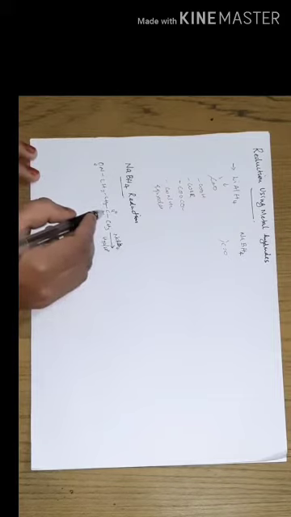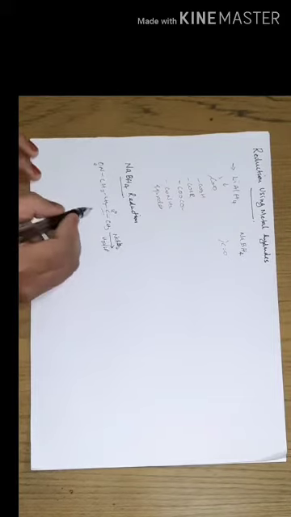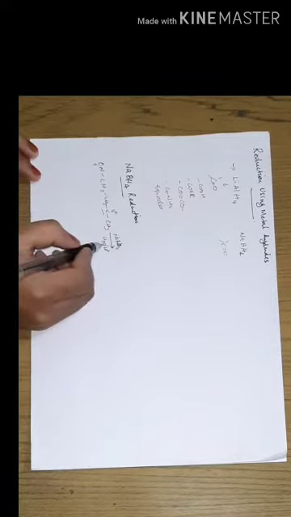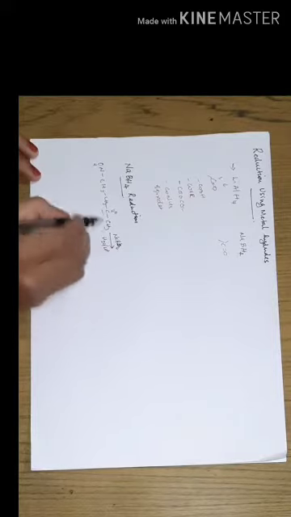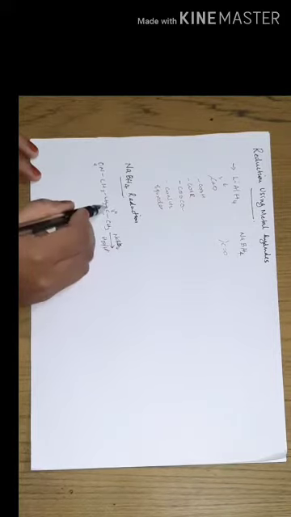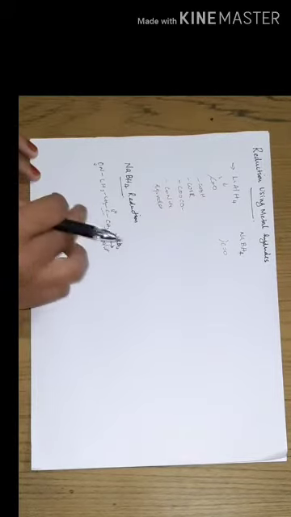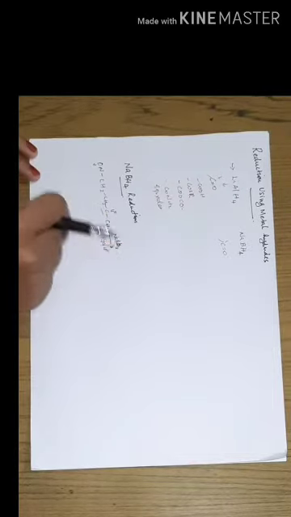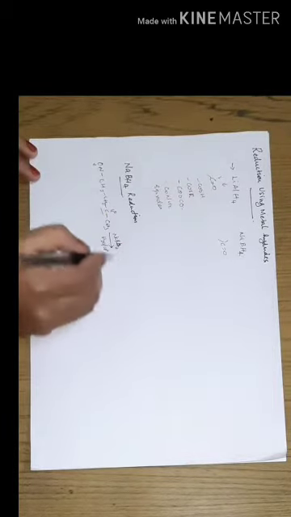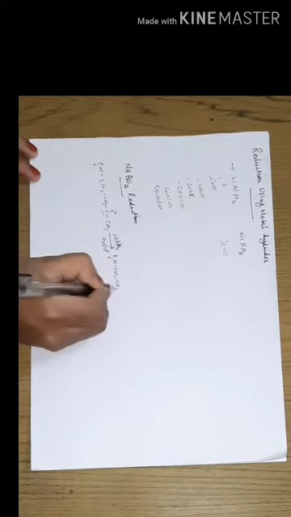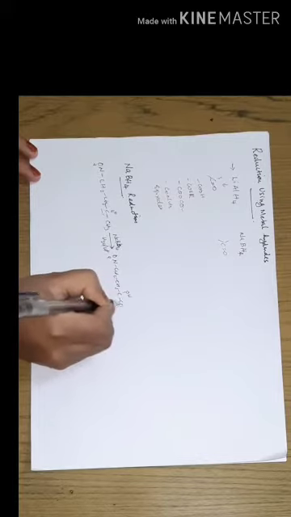Generally the reduction of the carbonyl functional group is carried out in the presence of water, and it will give a secondary alcohol as the product. That is, the carbonyl functional group generally gives an alcohol as the reduced product in the presence of sodium borohydride. So the product will be like this, CH2, COH, CH3. This may be considered as the product of reduction by sodium borohydride.